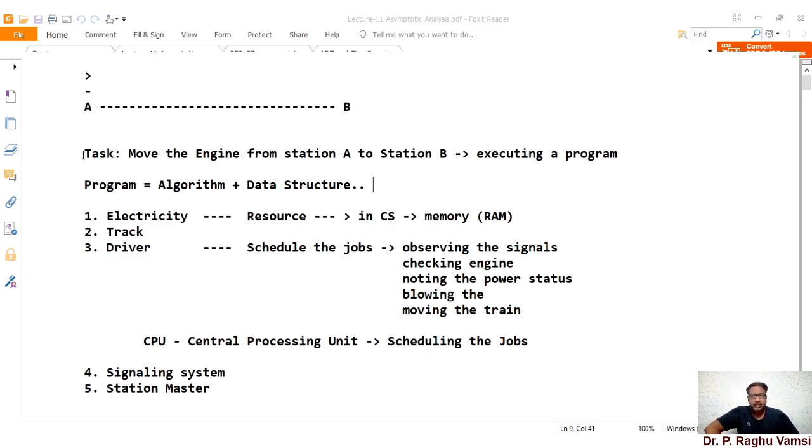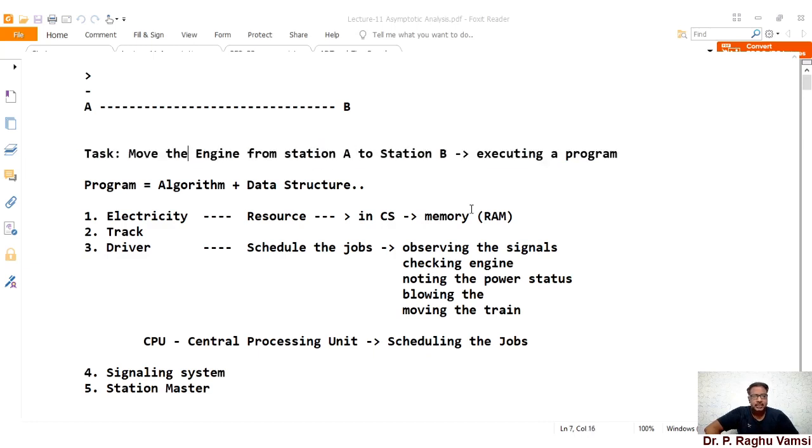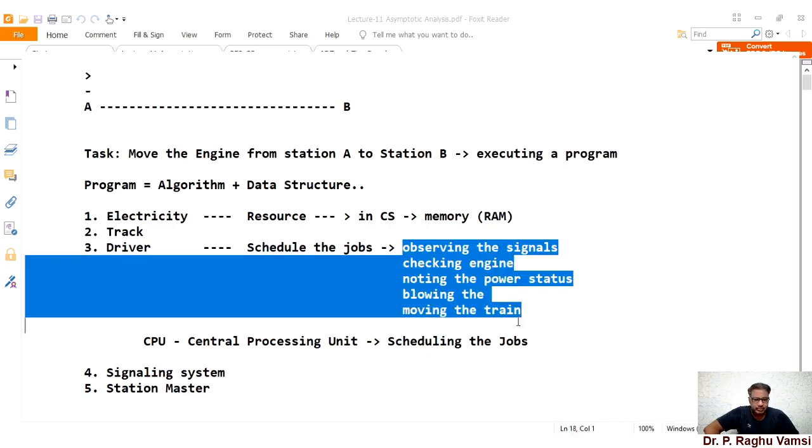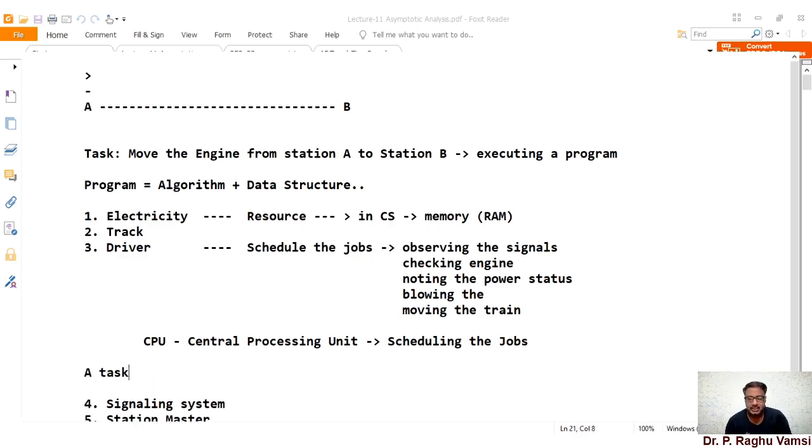In a broader way, if you look at a task, that means the moving of an engine from station A to station B, or executing a program, this is mainly a task. Here, in order to move this engine, unless the driver performs these operations, it cannot be done. These are operations that can be completed within a finite period of time. So we call this small work a job. That means we can say that a task is a set of jobs.